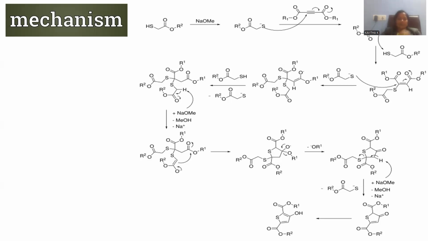Ketene stands for what? Any carbon having double bonds cumulatively. Conjugated double bonds means alternating. Cumulative means if double bonds are present side by side, that is called a cumulative double bond. That cumulative double bond is generated in the vicinity of the carbon atom, and that is further treated with another molecule of thioglycolic acid.